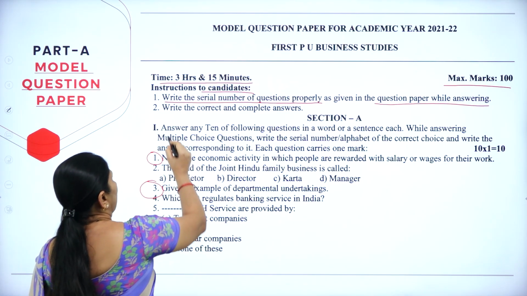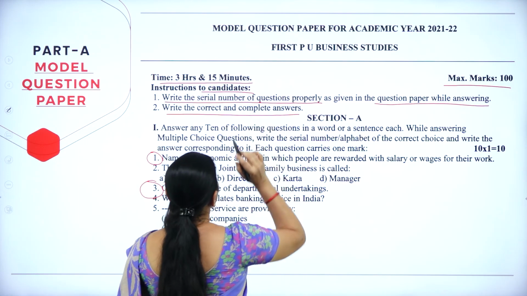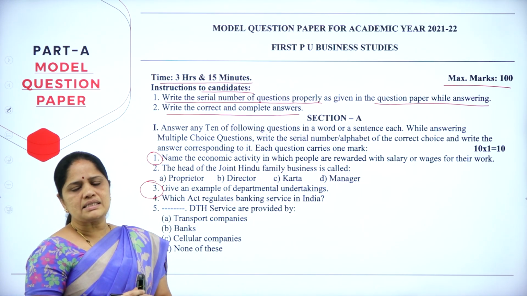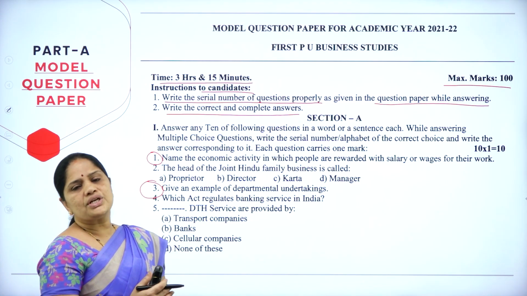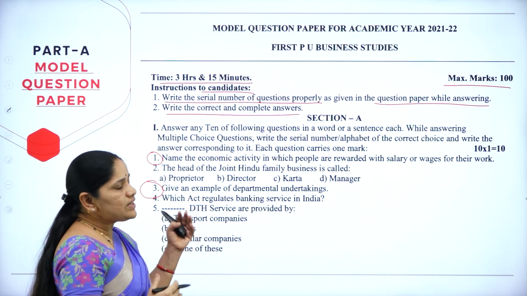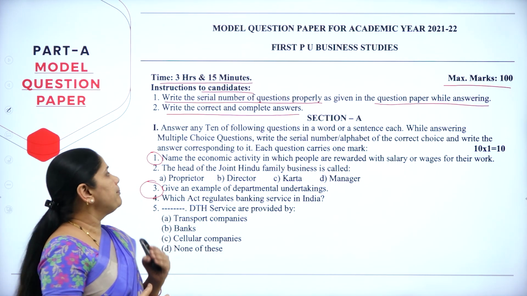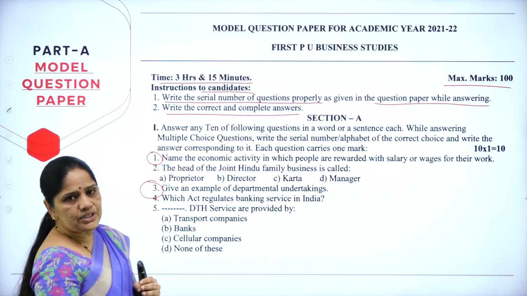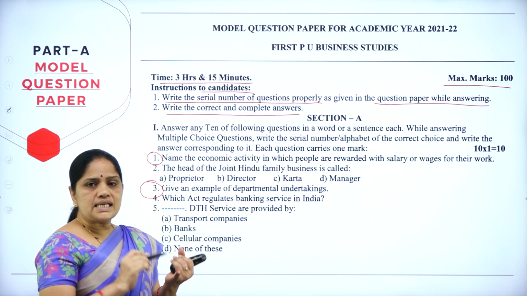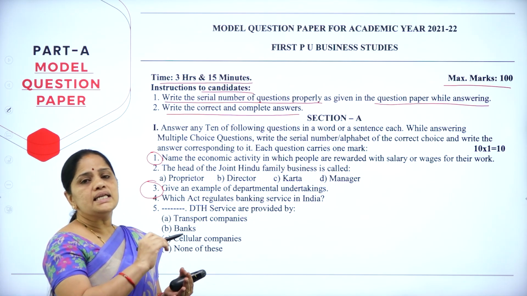Then, the second one is write the correct and complete answers. So, you have to write the correct and complete answers. Don't write as you wish. Whatever you know, you have to write. Now, let us have a discussion of the question paper pattern. In this question paper pattern, we will be having 5 parts, that is section A, B, C, D and